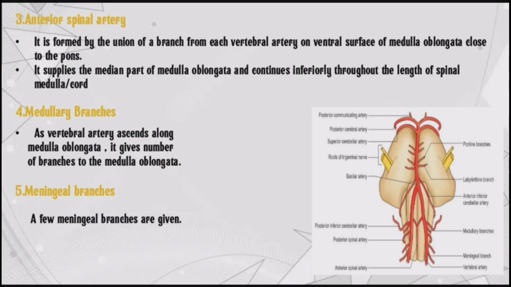Anterior spinal artery. It is formed by the union of a branch from each vertebral artery on the ventral surface of medulla oblongata near the pons. It supplies the medial part of medulla oblongata and continues inferiorly throughout the length of the spinal cord. Medullary branches. As the vertebral artery ascends along the medulla oblongata, it gives a number of branches to the medulla oblongata and meningeal branches. A few meningeal branches are given.